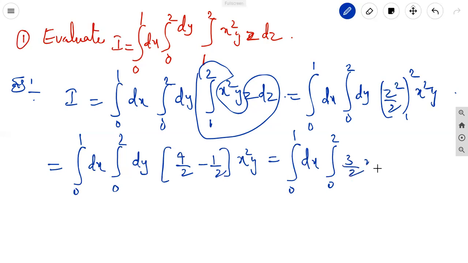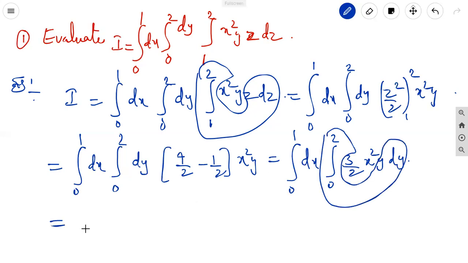Now we integrate with respect to the y variable. That is equal to integral 0 to 1 dx, 3 by 2 x square, and the integration of y is y square by 2, limits from 0 to 2.